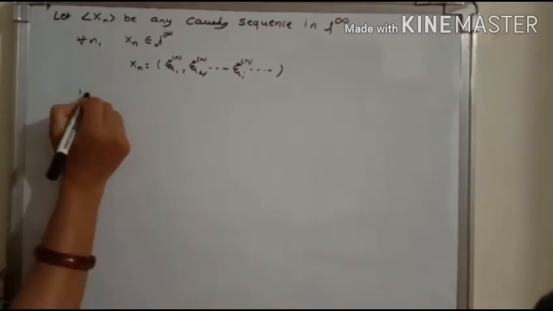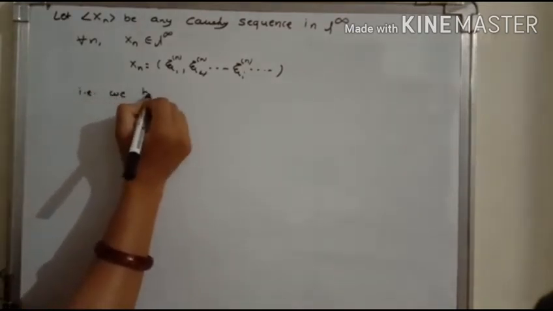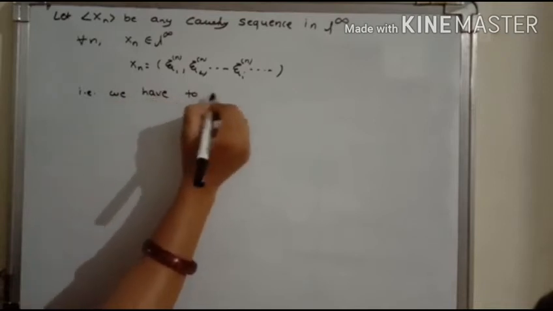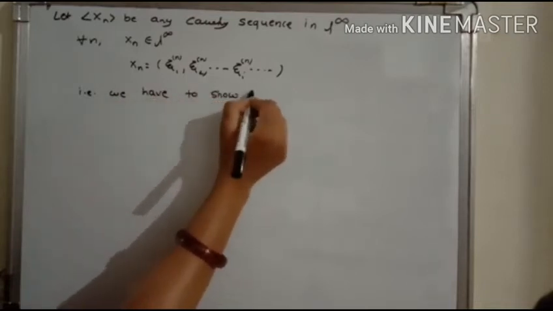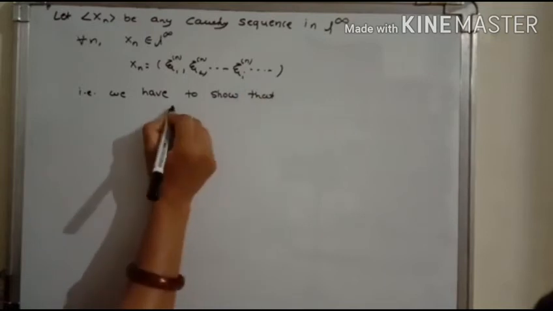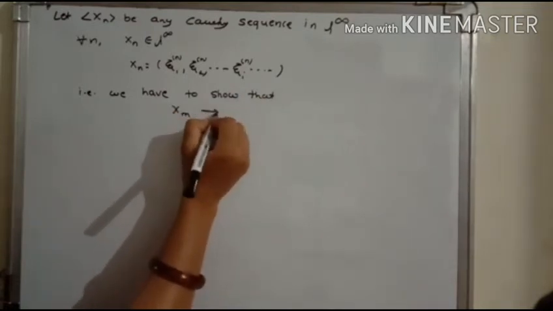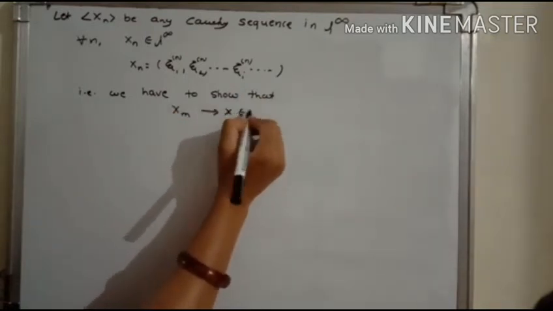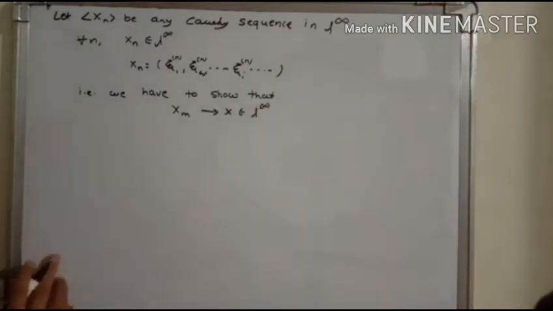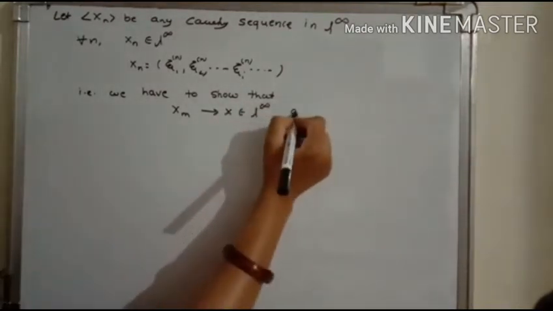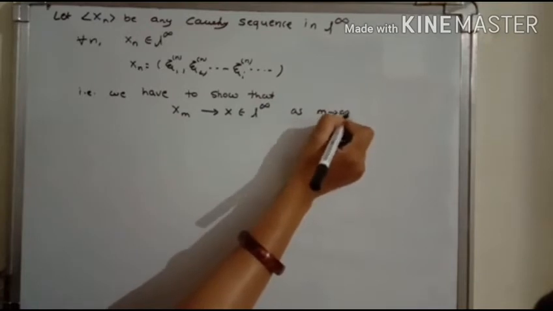That means we have to show that xm converges to some x, where x is an element of L infinity as m goes to infinity. That is what we have to show.